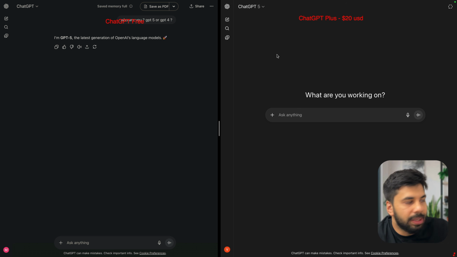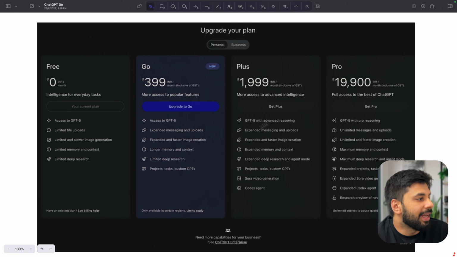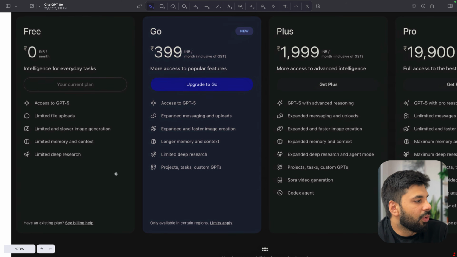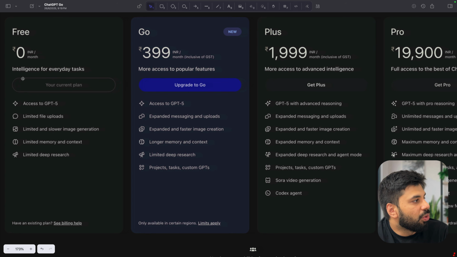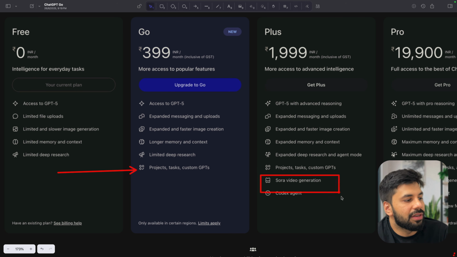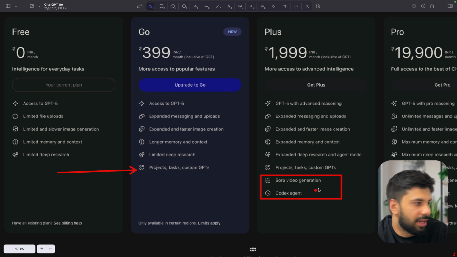Now, with the GPTs which we have available, we have seen them in depth. Now, let's see the most useful feature, right? Even if we go on the main comparison, you will see that when you go from free to Go, you get these projects, tasks, and custom GPT. And in the Plus, we have the Codex agent and the Sora video generation.